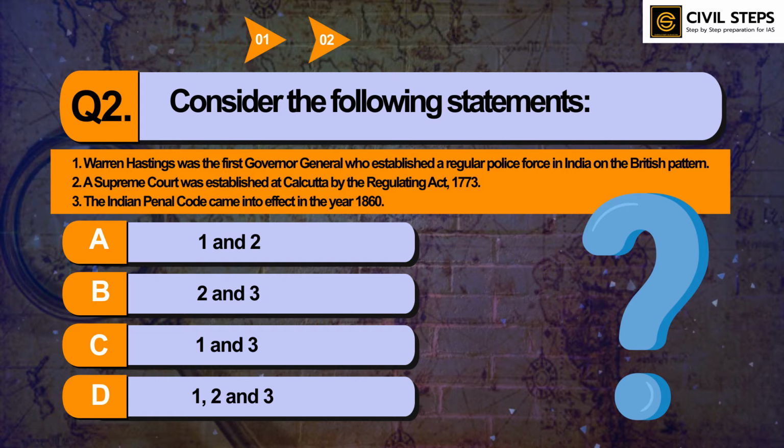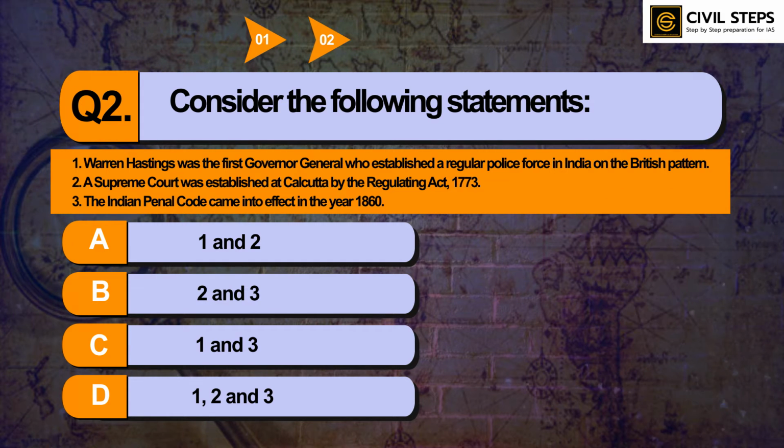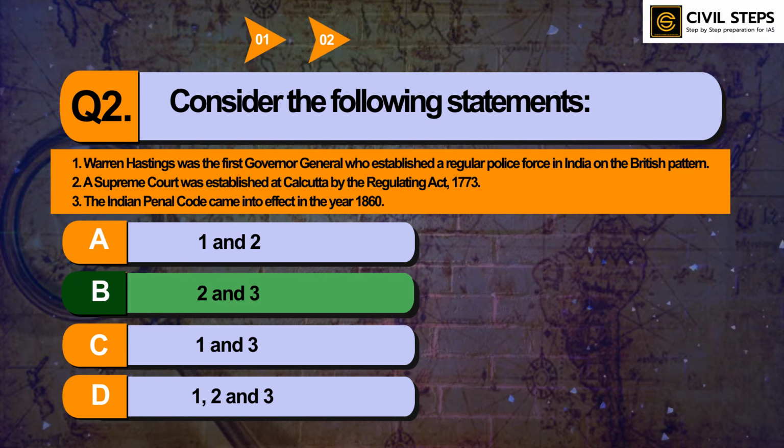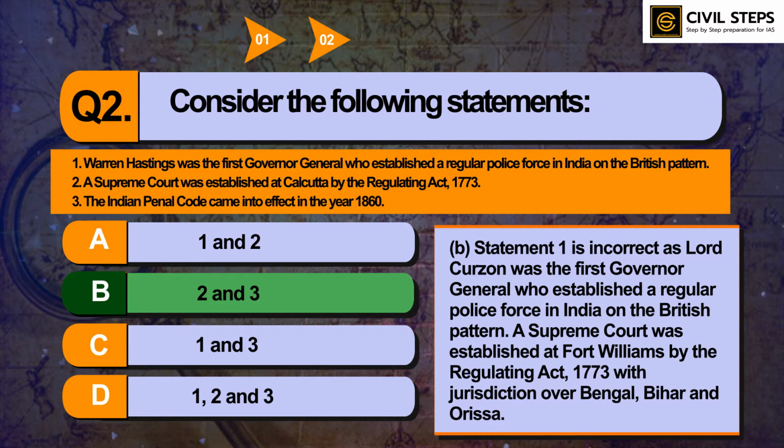So I hope you have written the answer. The answer of this question is option B, 2 and 3. Statement 1 is incorrect as Lord Curzon was the first Governor General who established a regular police force in India on the British pattern. A Supreme Court was established at Fort William by the Regulating Act 1773 with jurisdiction over Bengal, Bihar and Odisha. The topic of Governor Generals and regulating acts is very important, so you should cover this topic from standard sources.